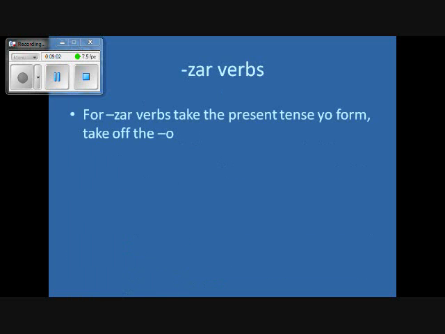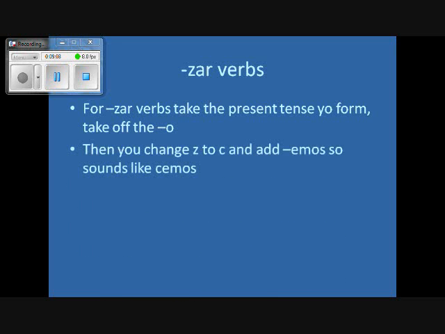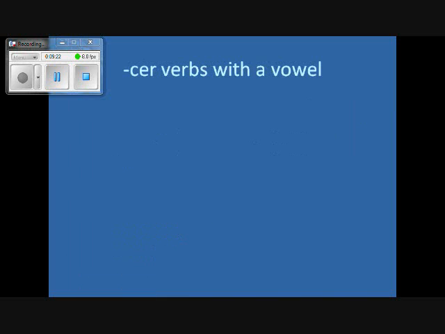Zar verbs. For zar verbs, take the present tense yo form of the verb and take off the O. Then you change the Z to C and add emos, so it sounds like cemos. For example, abrazar. The yo form is abrazo, so it would be abracemos.